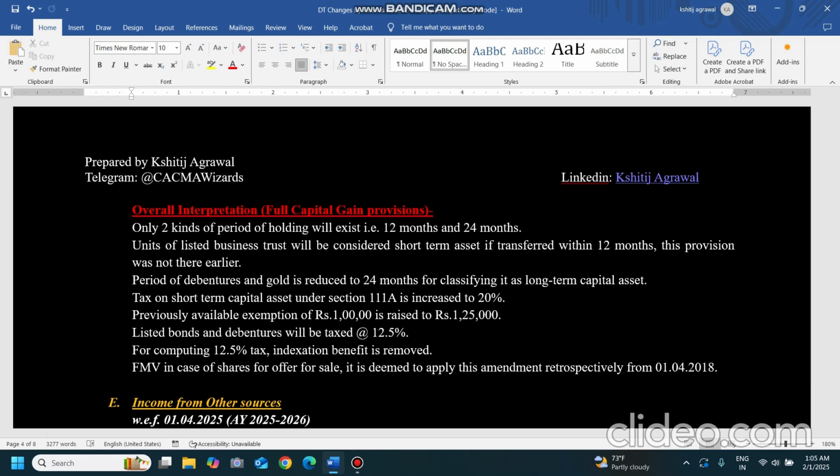Earlier debentures and gold were considered at 36 months. Now they are considered at 24 months. Then 111A, 112A, 112 rates have been changed, and the exemption under 112A is increased from 1 lakh to 1,25,000. This rate change is applicable for the assessment and for the previous year.